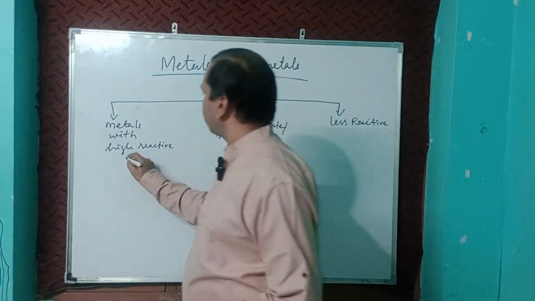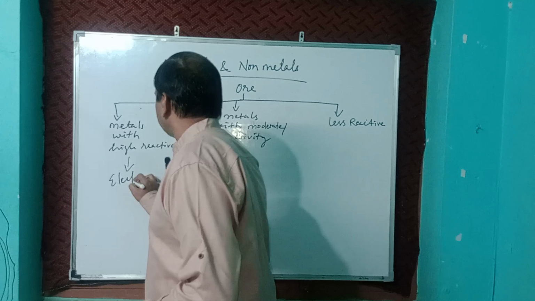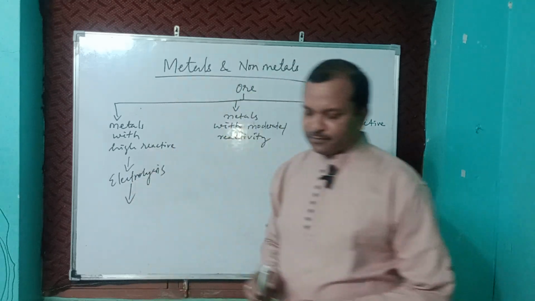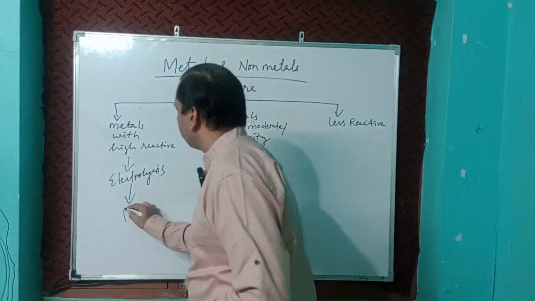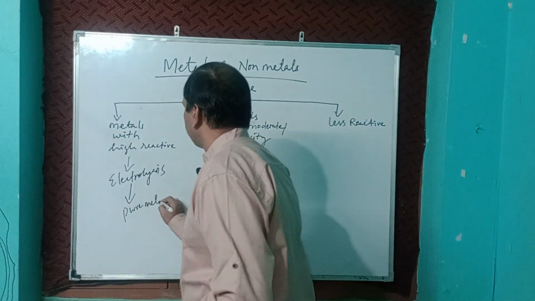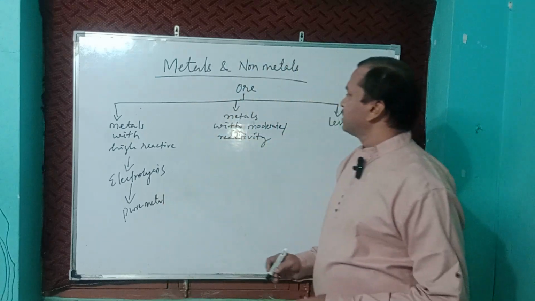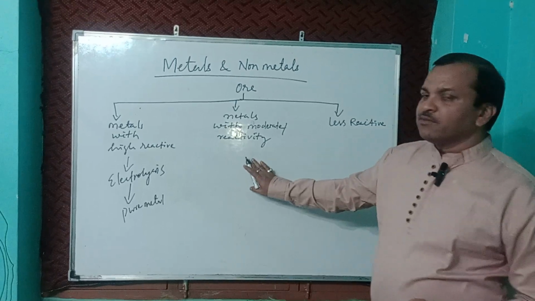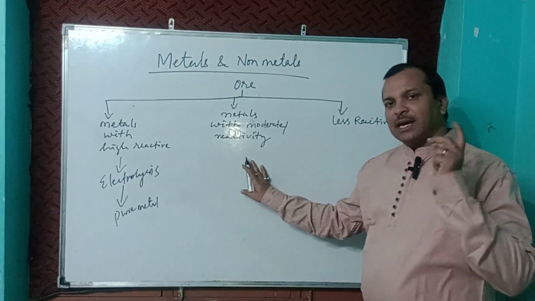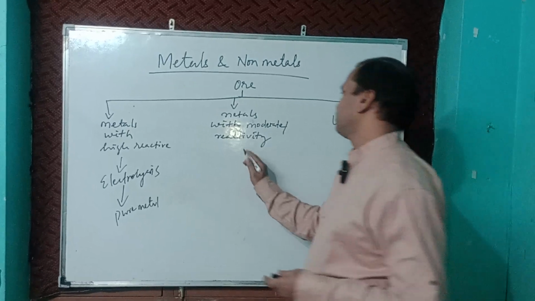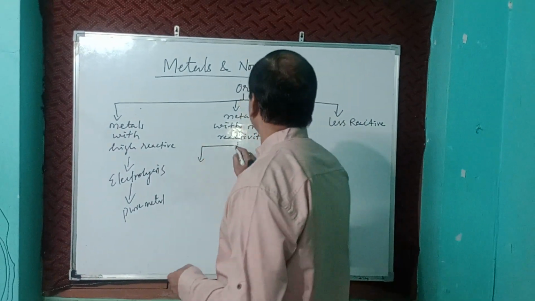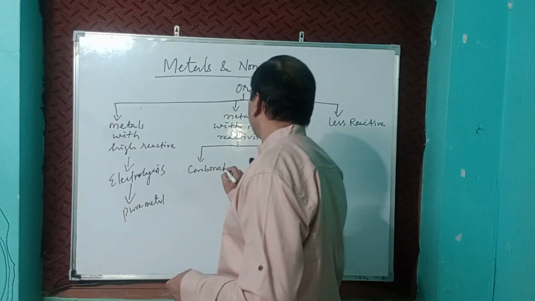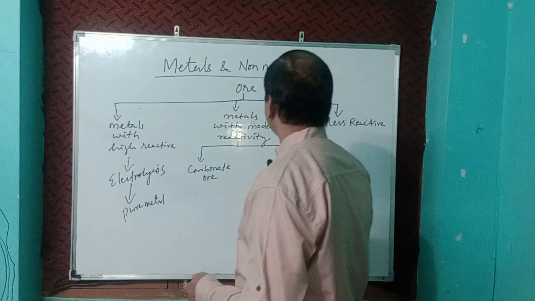For the highly reactive ones, we have to go for electrolysis. Then we will get the pure metal. But here the ores are of different types. In the middle reactive group, two types of ore we will get: carbonate ore and sulfide ore.